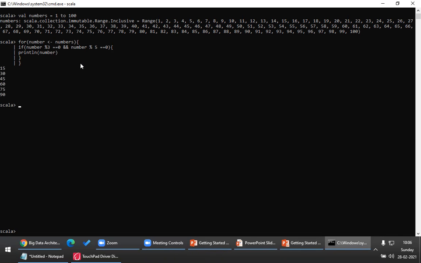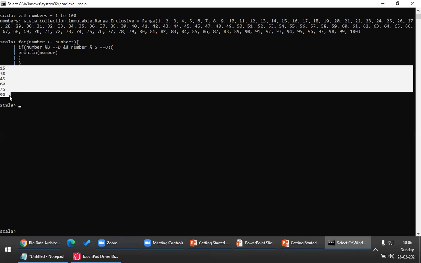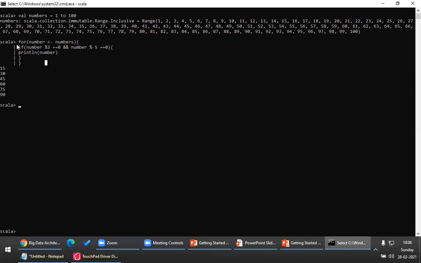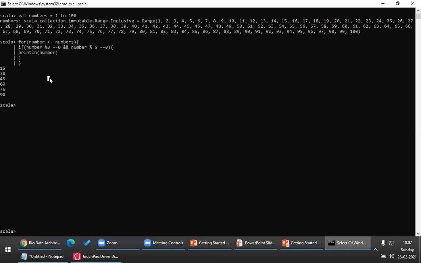Yes or no? Now please see, it printed all the numbers which are divisible by both 3 and 5. Normal way. But the same thing I can achieve with pattern guards. Something very important. Please look at the syntax now. Slightly, you have to learn the syntax by heart.